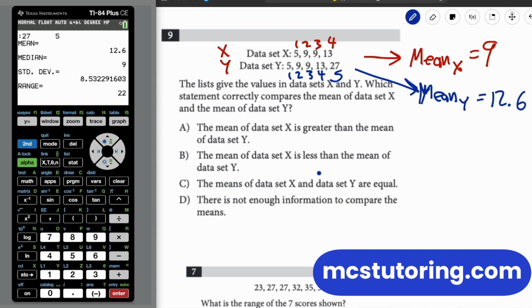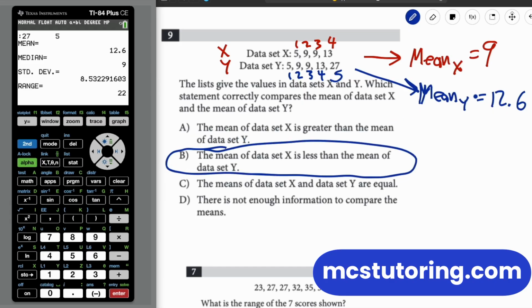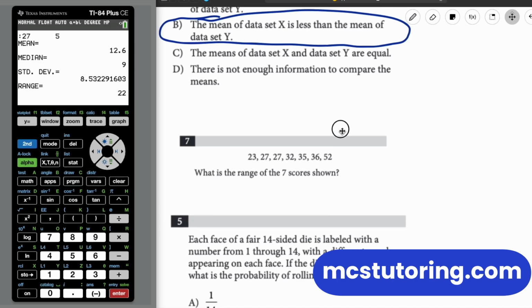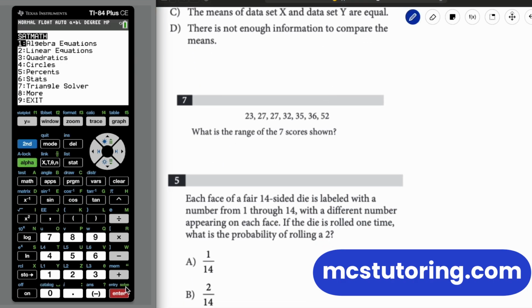So it looks like the mean of data set X is less than the mean of data set Y. I would have written it as Y is greater than X, but they're starting with X, so X is less than Y. So that's option B. That's how you do it with 2 data sets. Now, I don't think they've asked range yet, which is cool. Again, it's a data set thing.